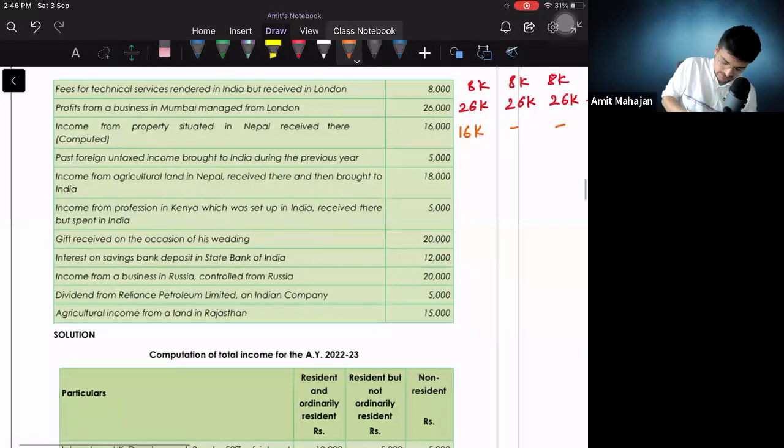Very important. I will mark this. Past foreign untaxed income brought to India during the previous year.